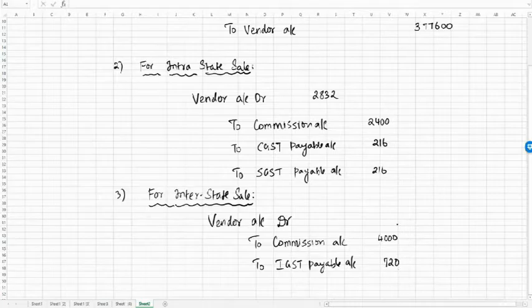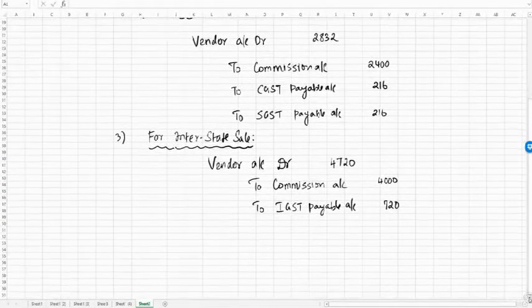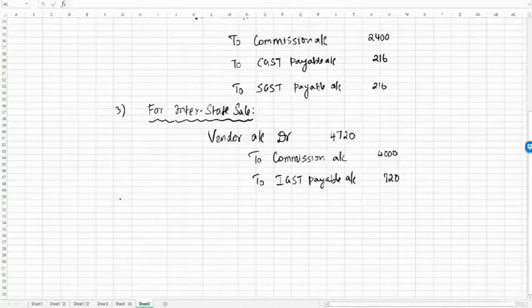So these two put together should be recovered from the vendor. So vendor account will be debited for sum of these two, that is 4,720. Fine. Then as an e-commerce operator, he should collect the money from customer and he should remit it to the vendor. When he collects the money, that is for payment received.